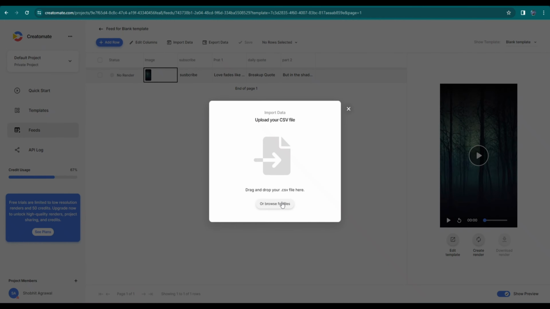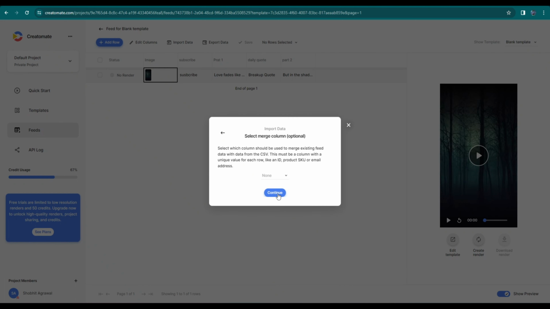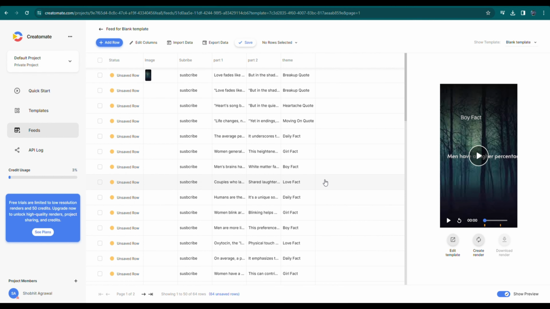Go to Import Data. Select the file you just saved. Match your Excel titles to your feed columns, and then click on Continue. After that, click on Import Data.